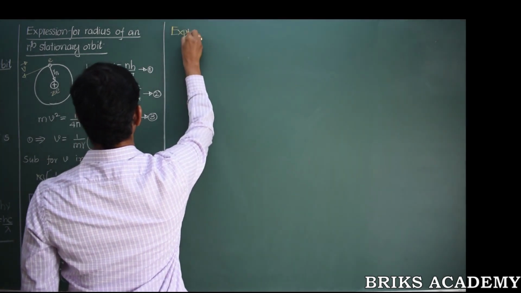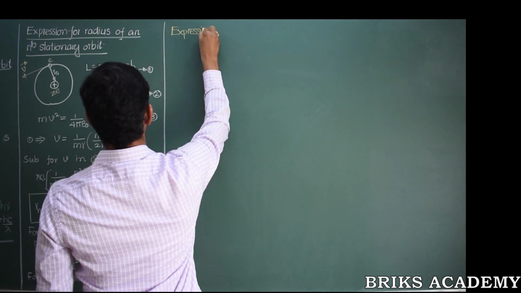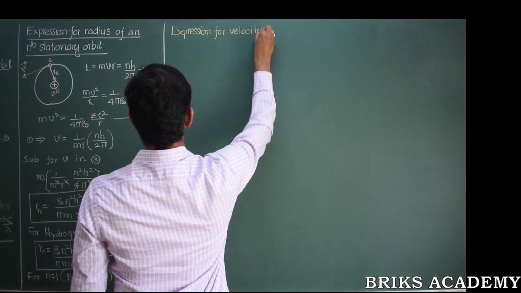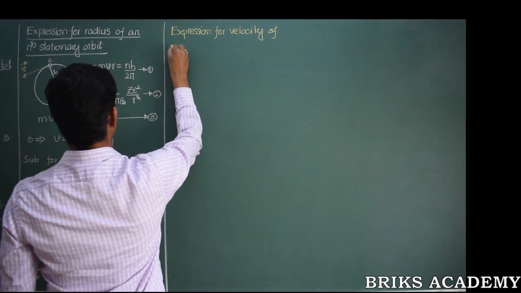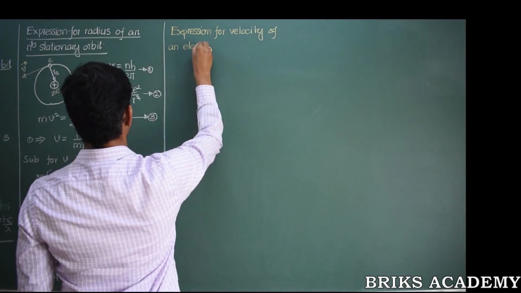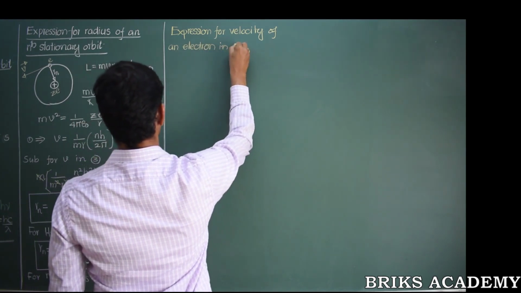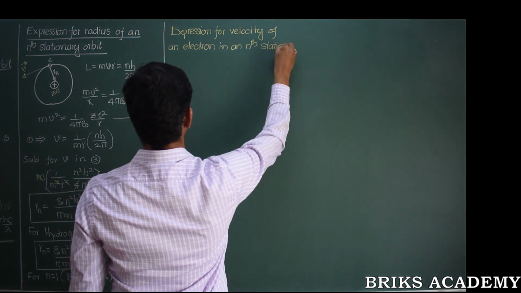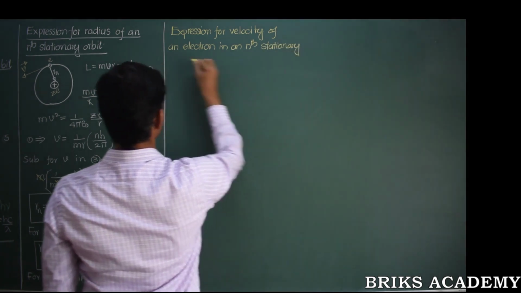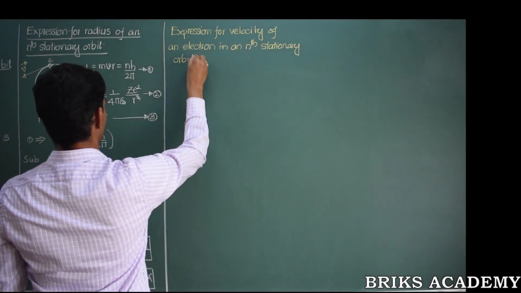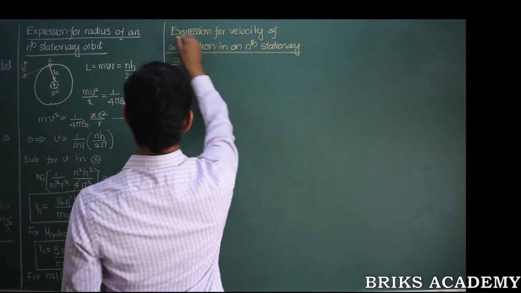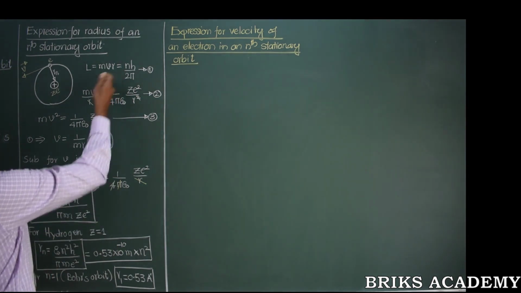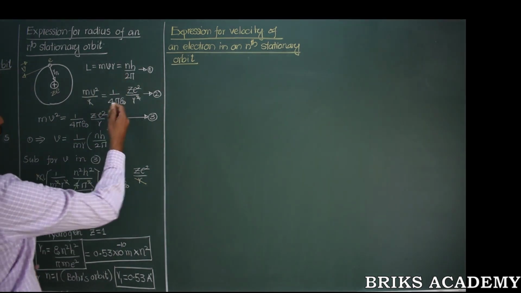So, expression for velocity of an electron in an nth stationary orbit. Let me not redraw the figure once again, which we already have with us. Let us consider the same two equations, equation 1 and equation 2 once again.